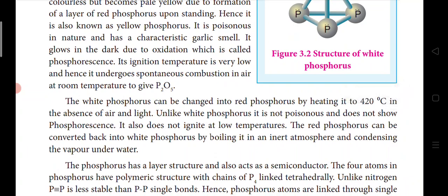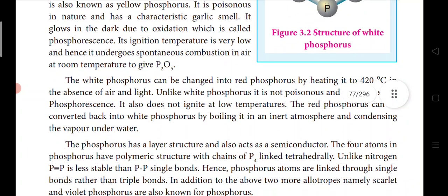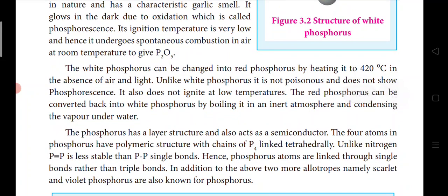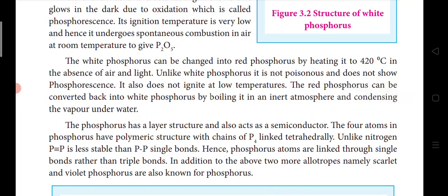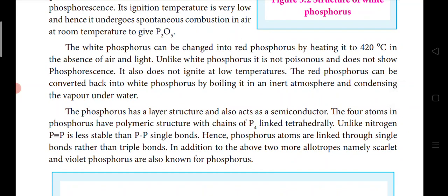So in the dark, what will it do? It starts to glow. That property we call phosphorescence. Its ignition temperature is very low and hence it undergoes spontaneous combustion in air at room temperature to give phosphorus pentoxide. White phosphorus can be changed into red phosphorus by heating it to 420 degrees Celsius in the absence of air and light. Unlike white phosphorus, it is not poisonous at all and it does not show any phosphorescence. So these are comparative natures.